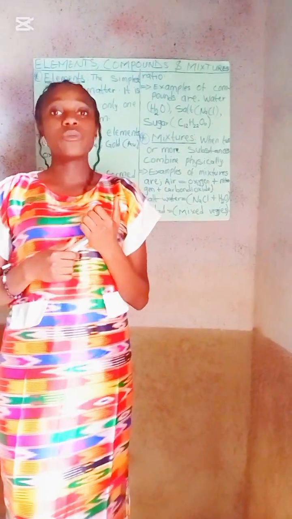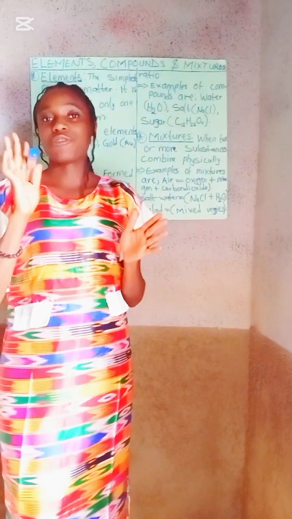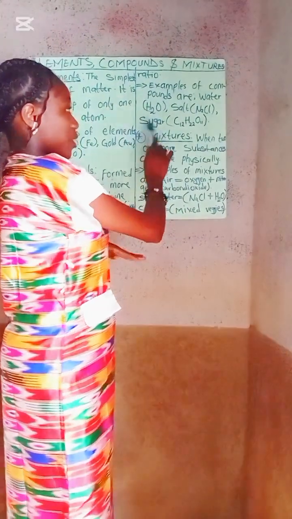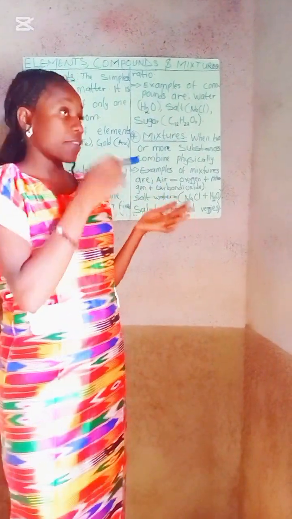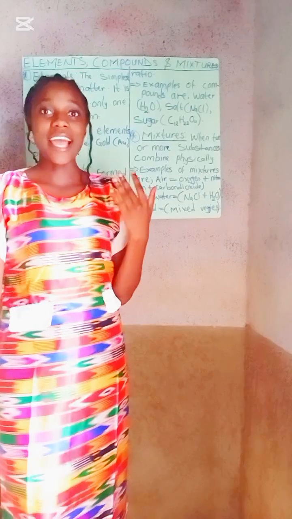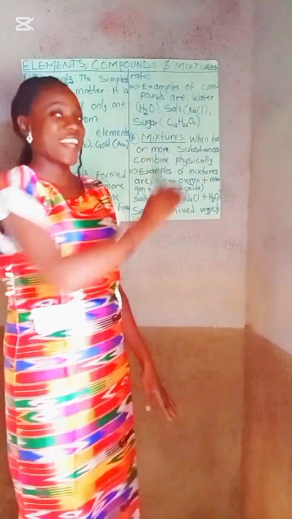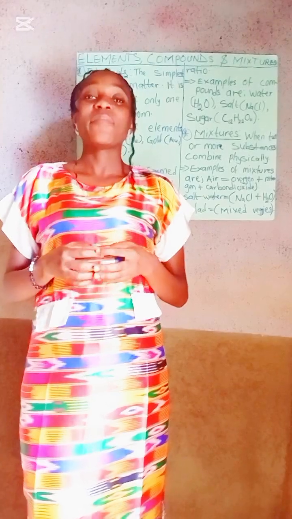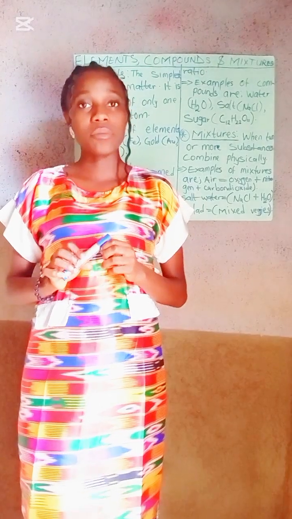The common salt we use at home is a combination of sodium and chlorine, 1:1. The third one, we have sugar. The sugar we take is a combination of carbon, oxygen, and hydrogen, and it's in a ratio of 12:22:11. The important thing is that compounds have properties different from that of their constituent atoms.